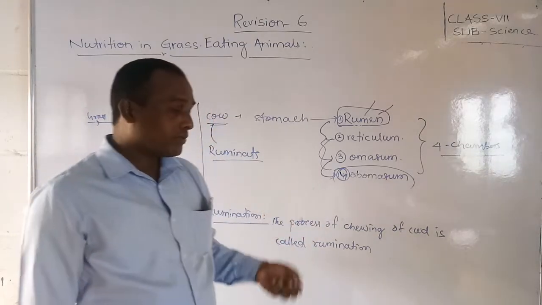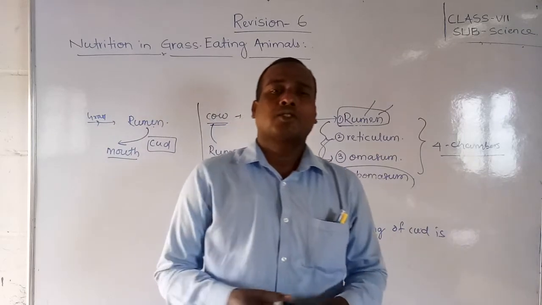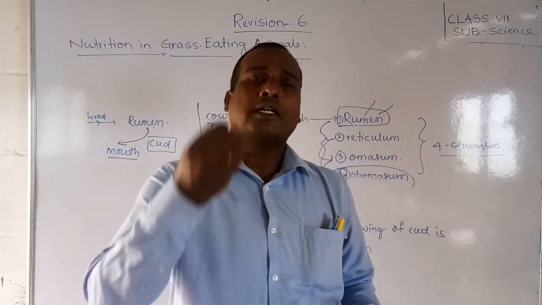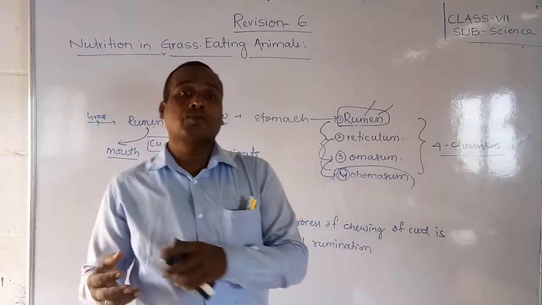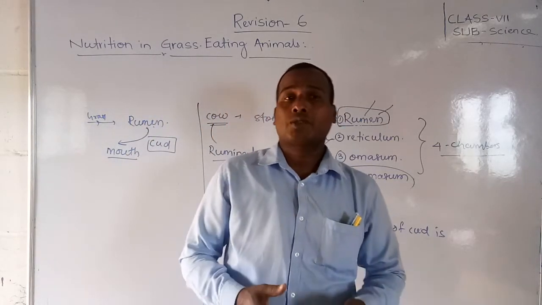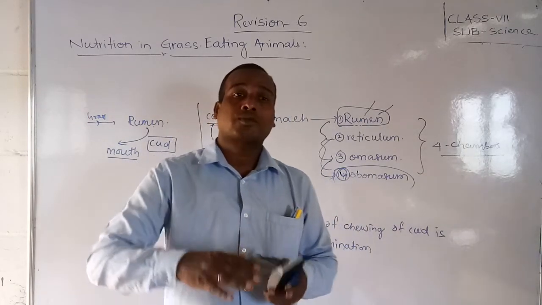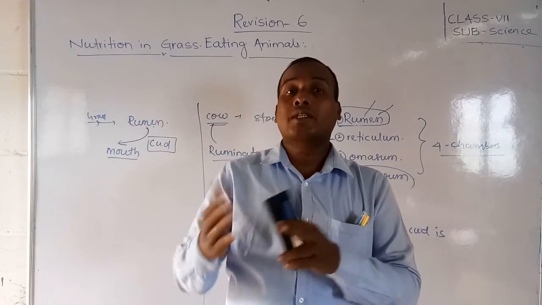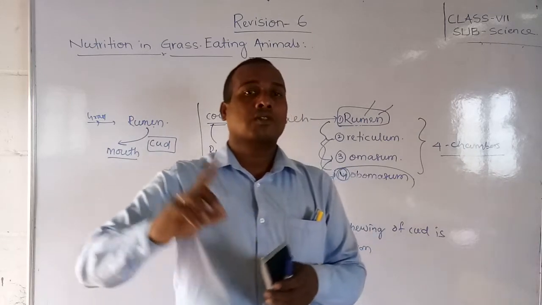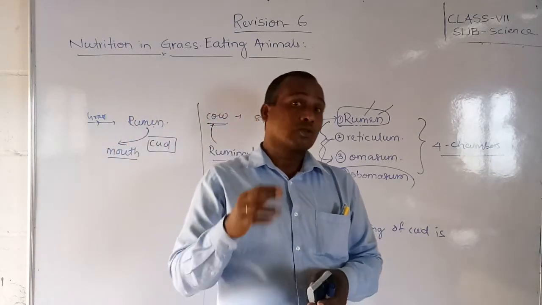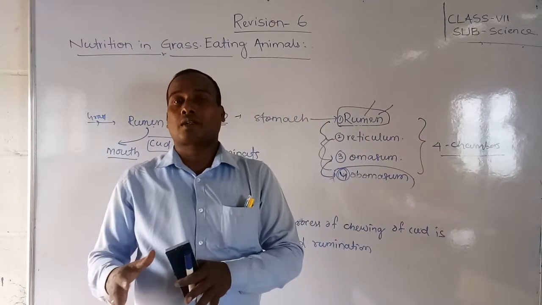But students, here one question arises: why do grass eating animals store the food or fodder in the rumen, and after some time while they are taking rest it comes to the mouth and they chew it? Now students, you know that herbivorous animals are the food of carnivorous animals. For example, a deer is food for the tiger or lion. So the deer will always fear the tiger.